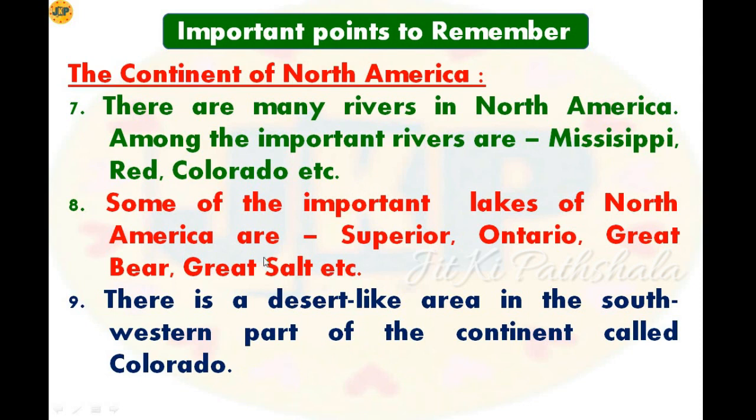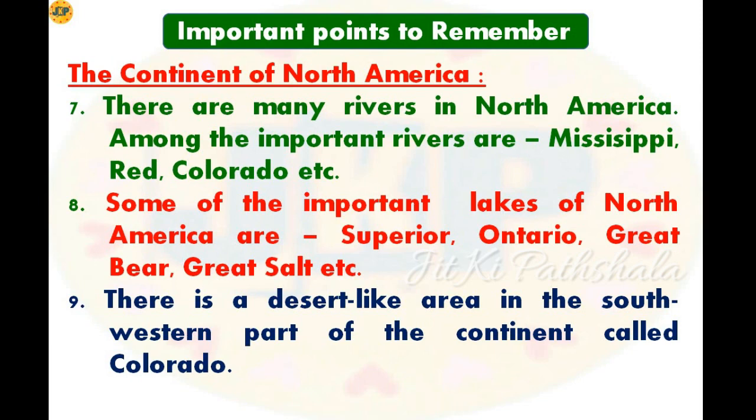Moving toward the next point, we will see about the lakes of North America like Superior, Ontario, Great Bear, Great Salt, etc. These are some of the popular lakes of North America. Next point, there is a desert-like area in the southwestern part of the continent called Colorado. There is a desert-like area in the southwestern part of the continent which is known as Colorado. These were some of the important points that we should remember from the continent of North America.